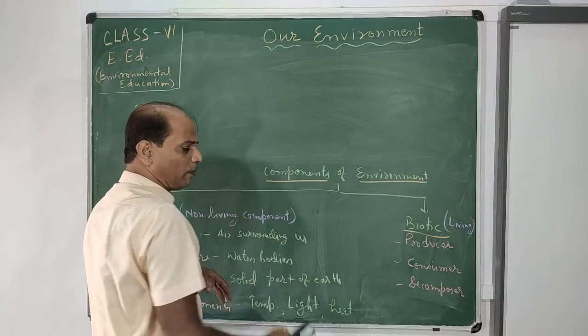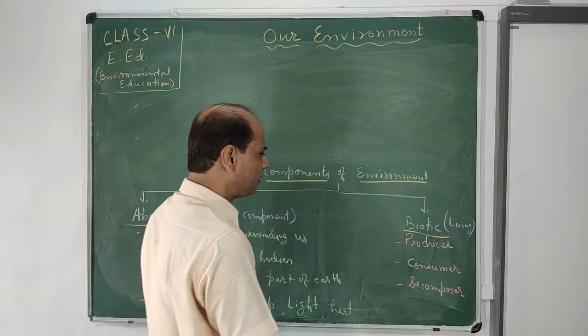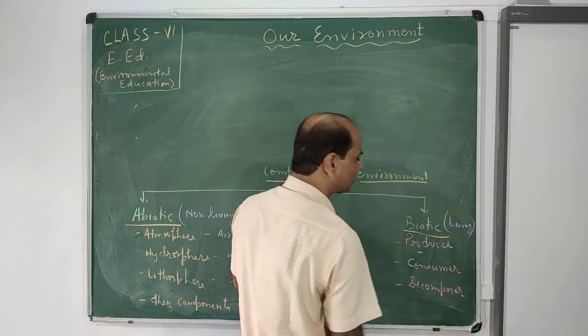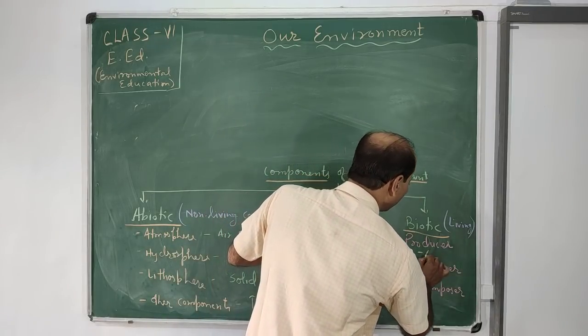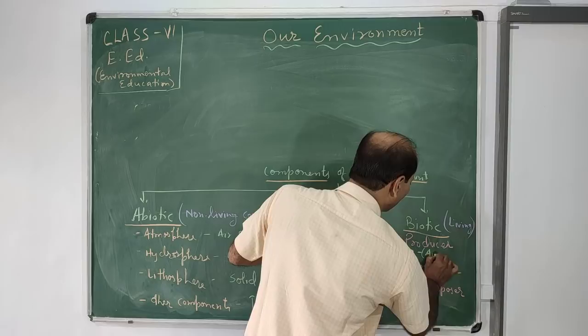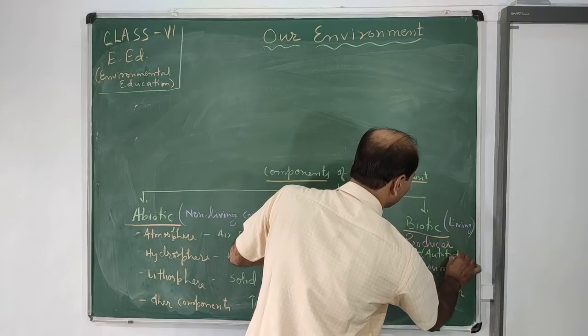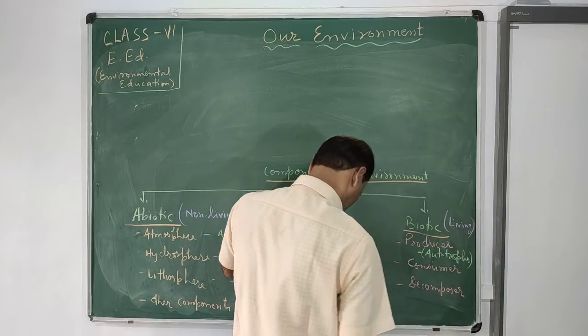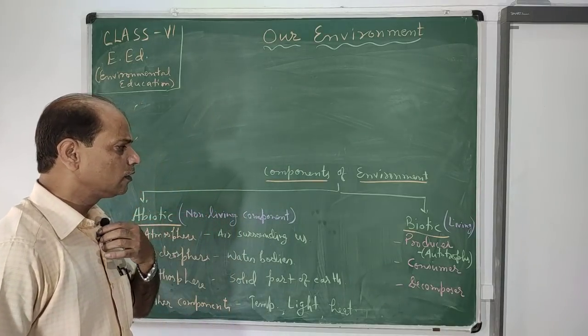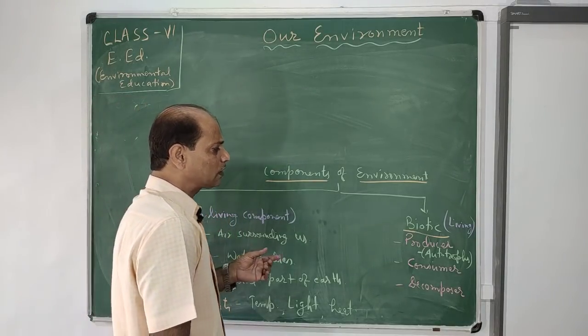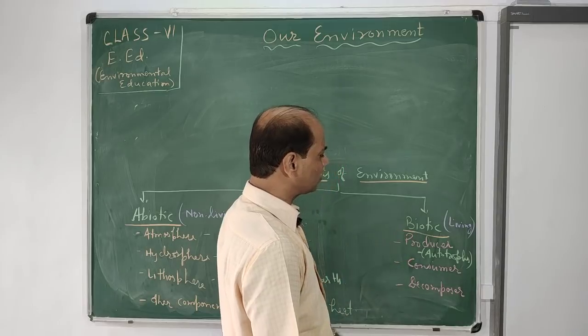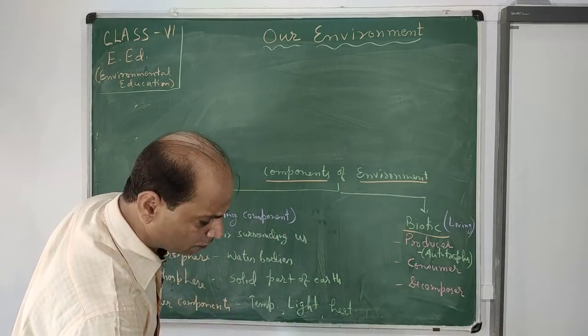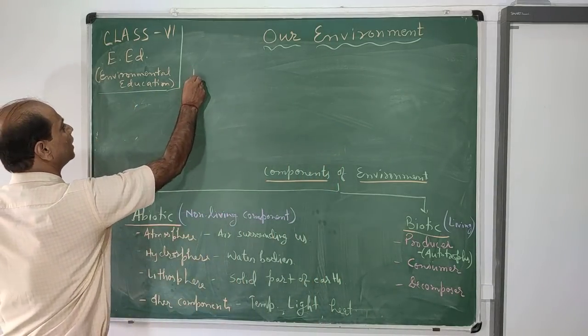The biotic component of earth has the producers, they produce the things. They are also called autotrophs. Autotrophs are the producers which give or produce the food. In detail we discuss the producer here.